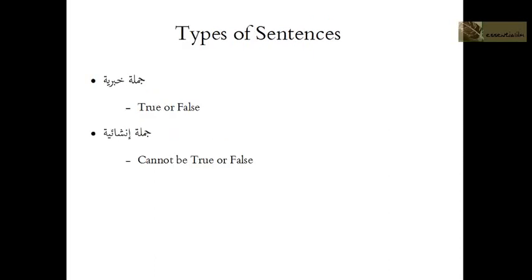And then now murakkab mufid, a full sentence, there are two types: jumla khabariya and jumla insha'iyya. A jumla khabariya is a sentence that can be true or false. For example, when I said Tom went to the store, either that's true or that's false. Either he went to the store or he didn't. And jumla insha'iyya is, it cannot be true or false. For example, if I said, did Tom go to the store? Now that's a question, right? You can't say that's true or false.